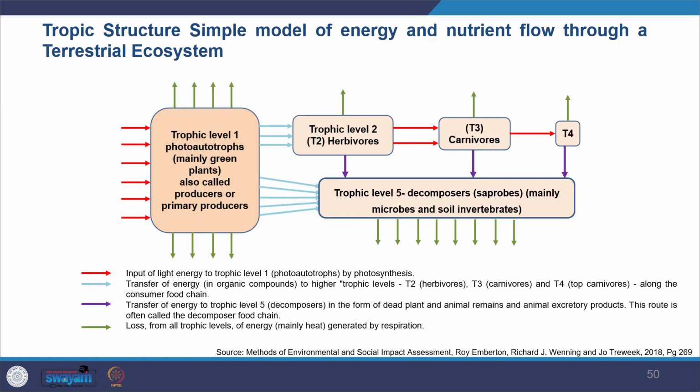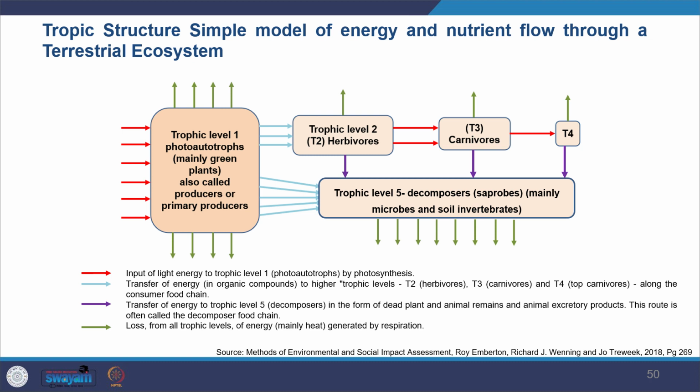So in the image you can see energy and nutrient flow through the terrestrial ecosystem. On the left side you can see the input of light energy to trophic level 1, mainly the green plants. Then you can see how the transfer is happening to trophic level 2, like herbivores, and also trophic level 5, the decomposers, which are microbes and soil invertebrates.